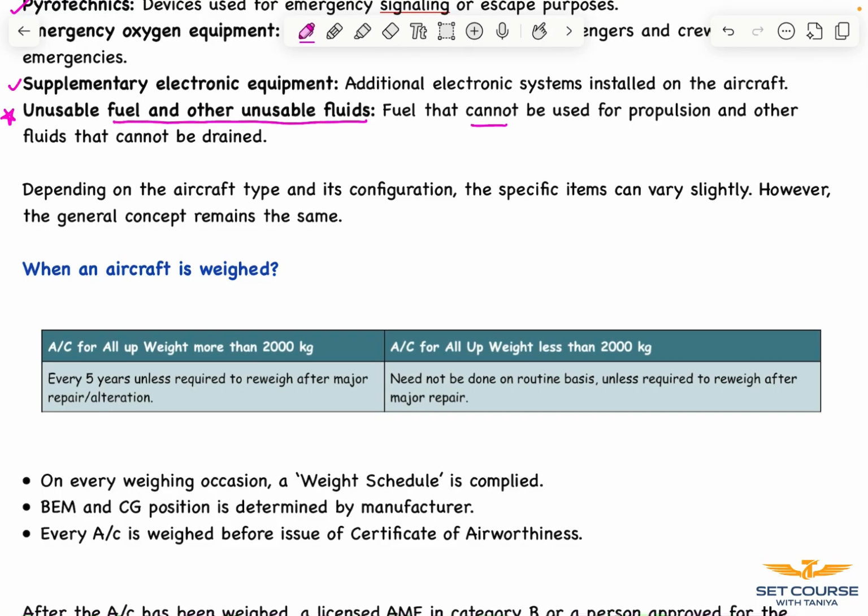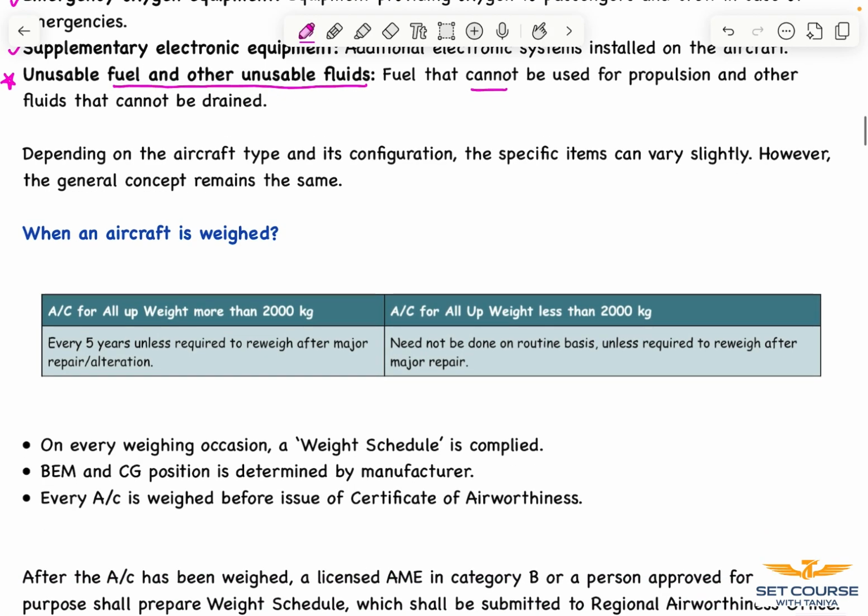Now, when is an aircraft actually weighed? It is weighed first on the initial entry to service, followed by, if the all-up weight of the aircraft is more than 2000 kg, an interval of 5 years, or unless there is a major repair or alteration, it is done after that.